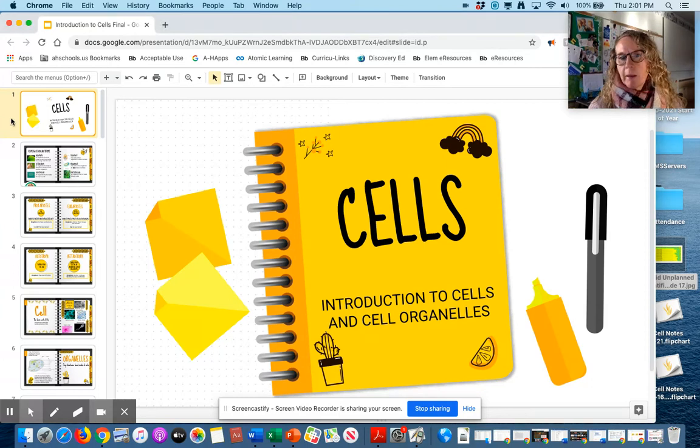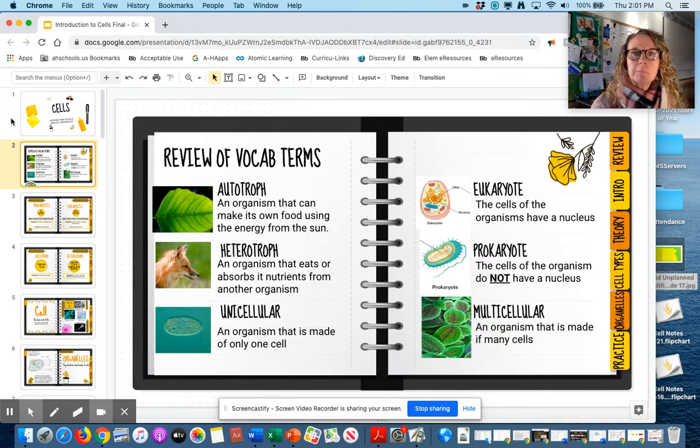If you remember back to first trimester, we talked about a whole bunch of words, and I said they're not going to go away. The words continue to stick around. So we're going to review some of those words right now. They were autotroph and heterotroph, eukaryote and prokaryote, and then unicellular and multicellular. Unicellular and multicellular were the simpler ones. Uni means one, so that's a one-celled organism, and multi means many, so that's a many-celled organism.